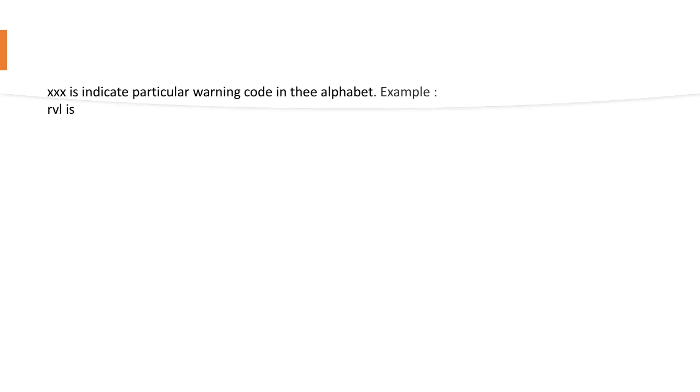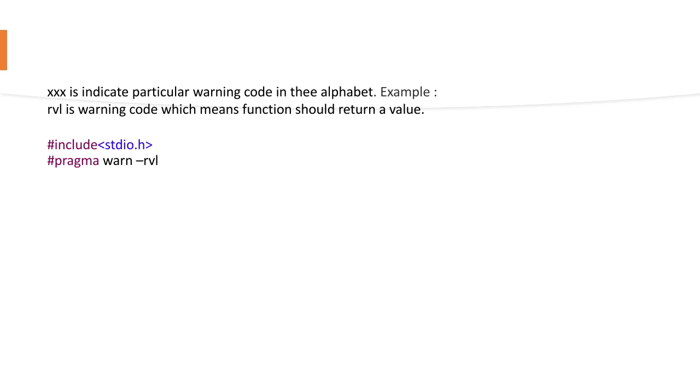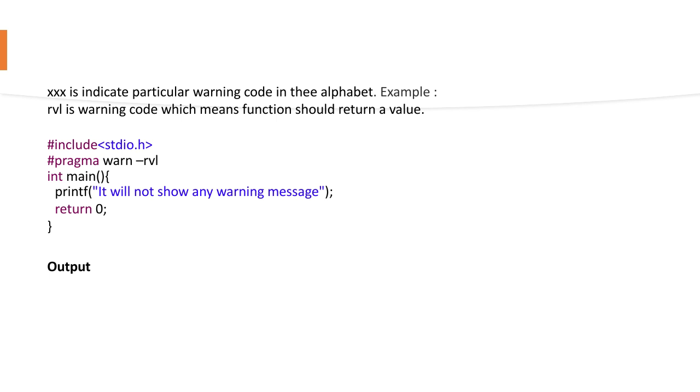Let's see a small example. Okay, so hash include stdio.h, then I write hash pragma warn -RVL and int main, printf. It will not show any warning message. Okay, return 0. The output would be like, it will not show any warning message. So when you execute the above program, the compiler will not show the warning message function should return a value because RVL warning is off. There is a minus symbol there, right? So hence it is off.